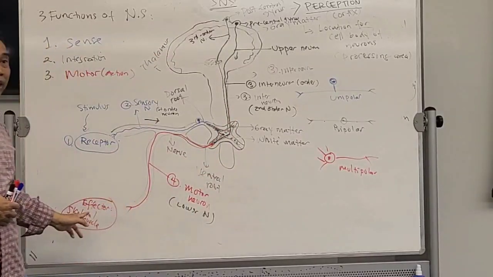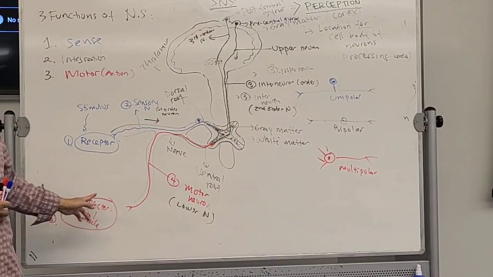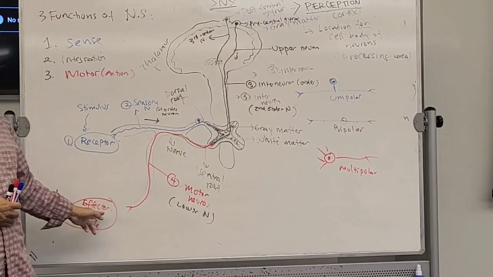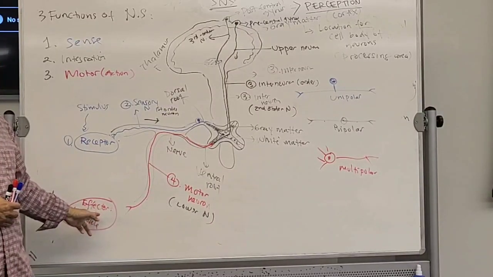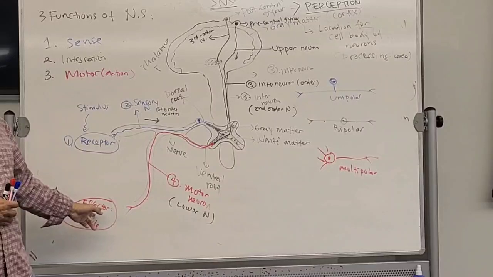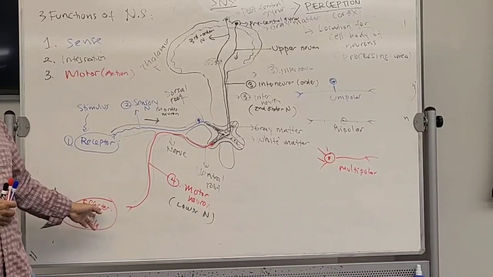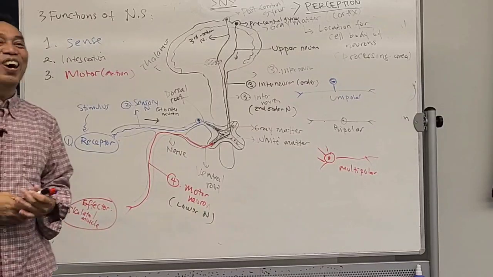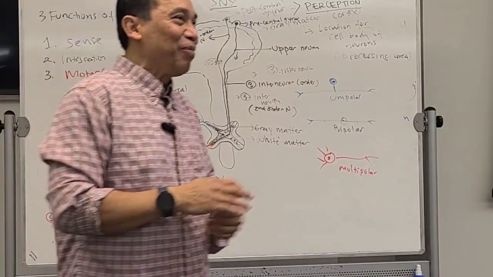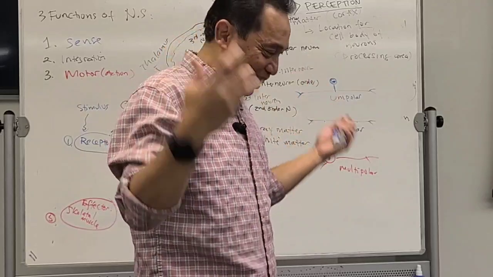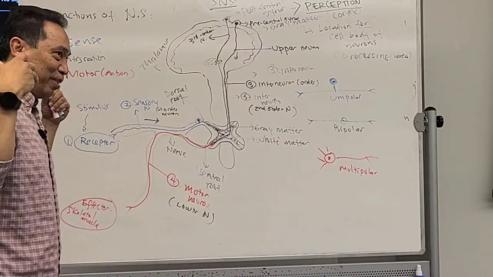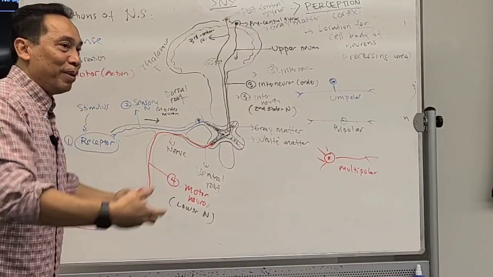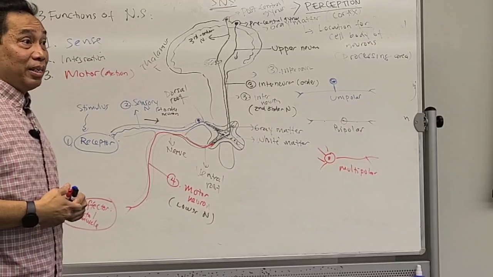What is the last one? Effector. If it is SNS, the effector will be only skeletal muscle. I'm telling you again and again, only skeletal muscle. If it is in the exam and you still miss it, I will cry. What is the only effector for SNS? Skeletal muscle, the only effector that performs its action voluntarily.